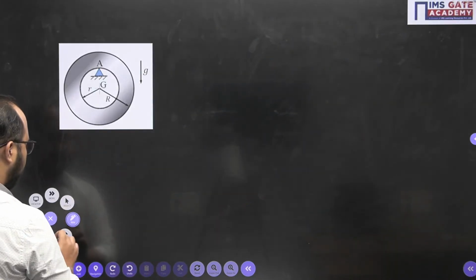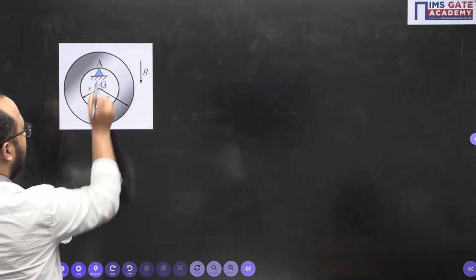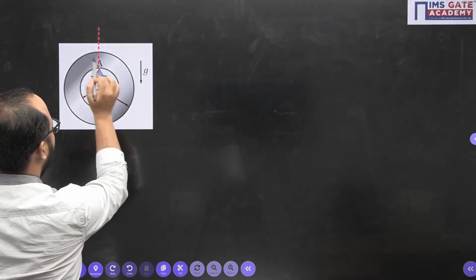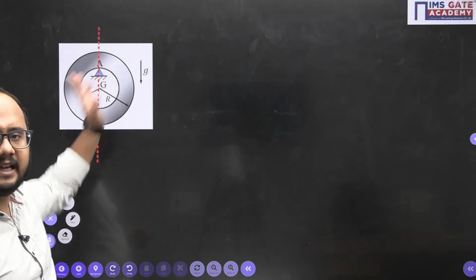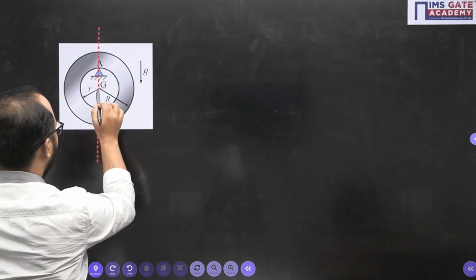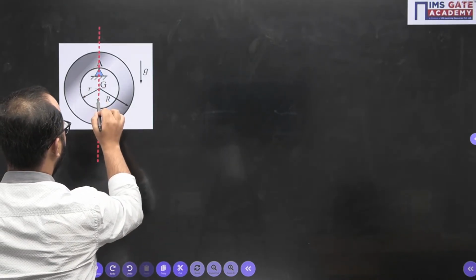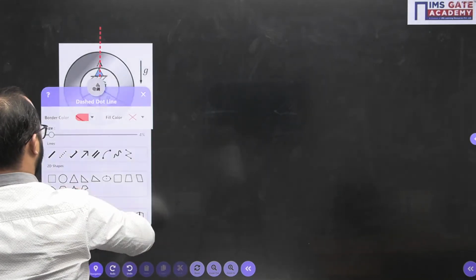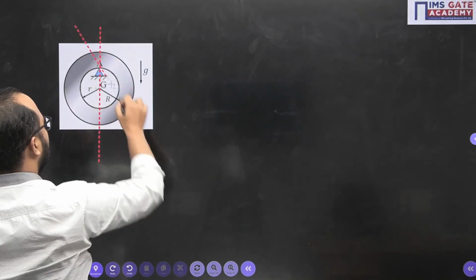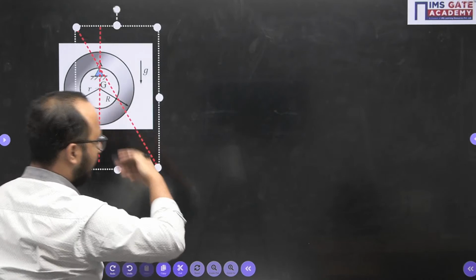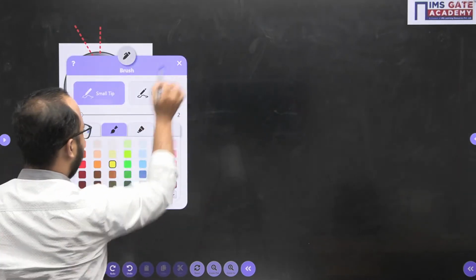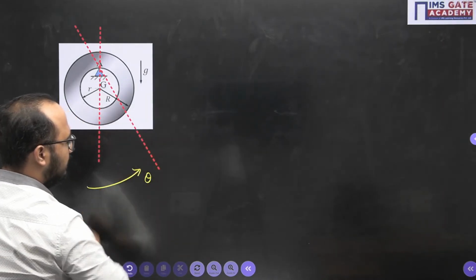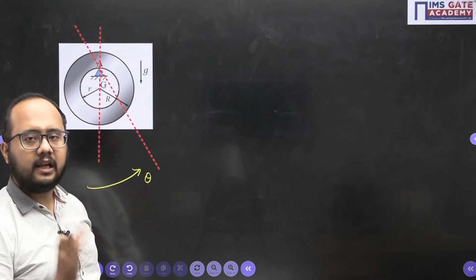Now step number 1 is to disturb the system from its static equilibrium condition. Okay, now this is the axis we are having. Now what I will do is disturb the system. When I disturb the system, its axis will turn like this. Here is a very important point: I provided the disturbance in this anti-clockwise sense. This is my theta, the angular disturbance I provided to the ring.